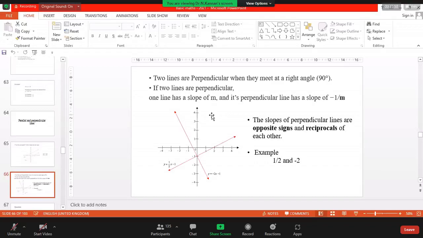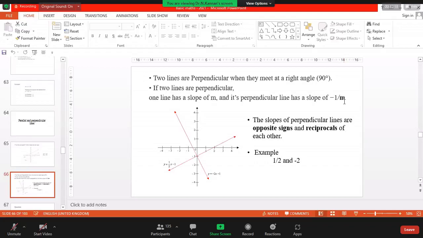This line has a slope m, right? Then, if you talk about this line, if it is perpendicular to this line, then the slope of this line is -1 over m. You got the point? That is the condition for perpendicular lines.